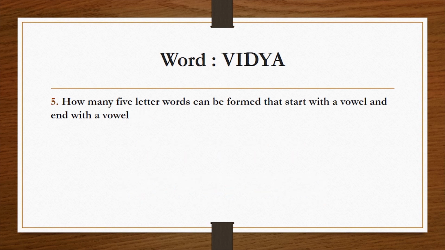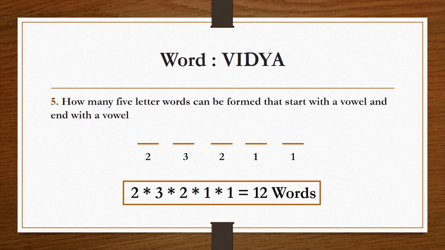The next question is, how many five-letter words can be formed that start with a vowel and end with a vowel? Now this is a very similar question. Please pause this video and try to solve this question by yourself. The solution is, we have restrictions on two placeholders and we have two vowels. So the first placeholder can be filled in two ways and the last placeholder can be filled in one way. Now the remaining three places can be filled with the remaining three letters in three ways, two ways and one way. So the final solution is 2 into 3 into 2 into 1 into 1, that is 12 words.